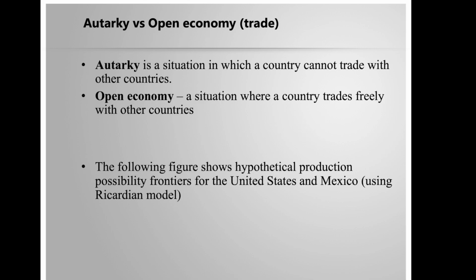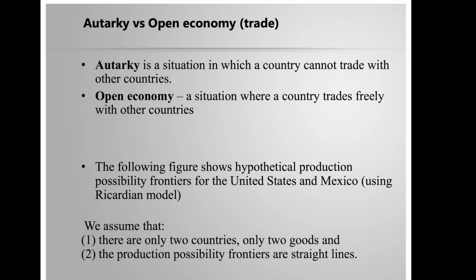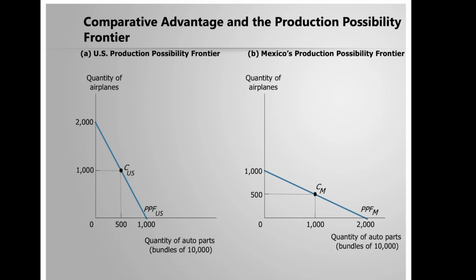We'll go over a hypothetical figure for production possibility frontiers from the United States and Mexico. We'll assume that there are only two countries, only two goods, and that the production possibility frontiers are straight lines. Suppose both countries only produce airplanes or auto parts. So quantity of airplanes is now the y-axis and quantity of auto parts is the x-axis.